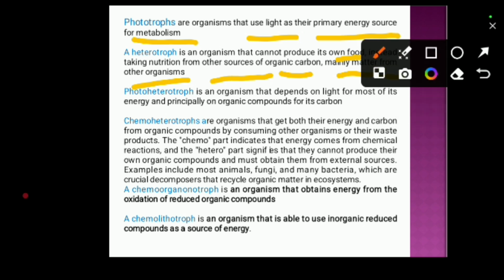Photoheterotrophs, this is an organism that depends on light for most of its energy and principally on organic compounds for its carbon. Okay, those that use light as their energy source and organic compounds for its carbon are known as photoheterotrophs.